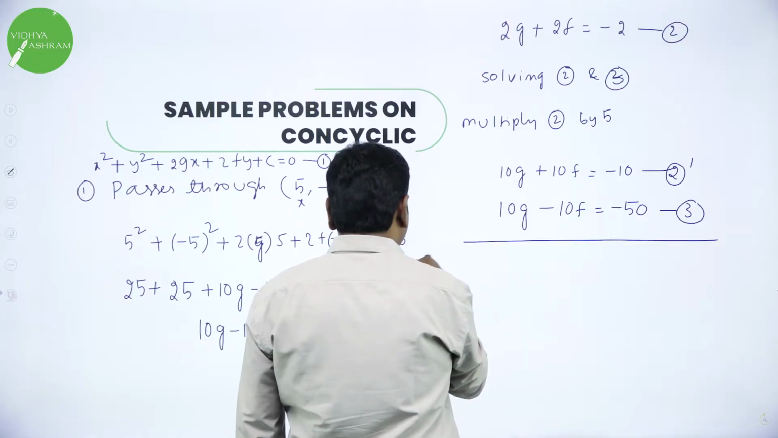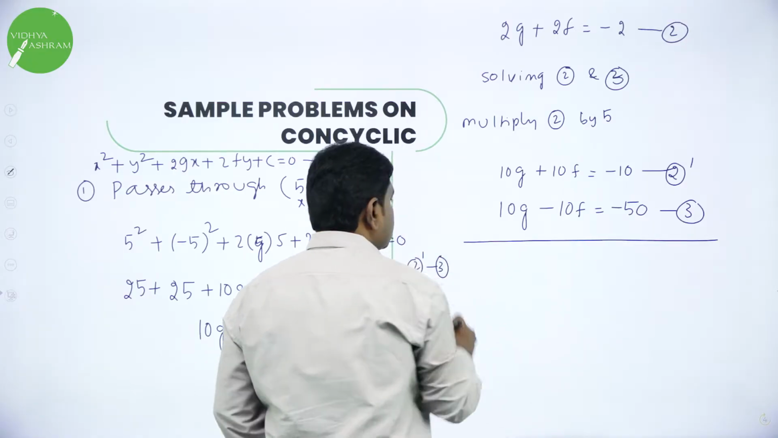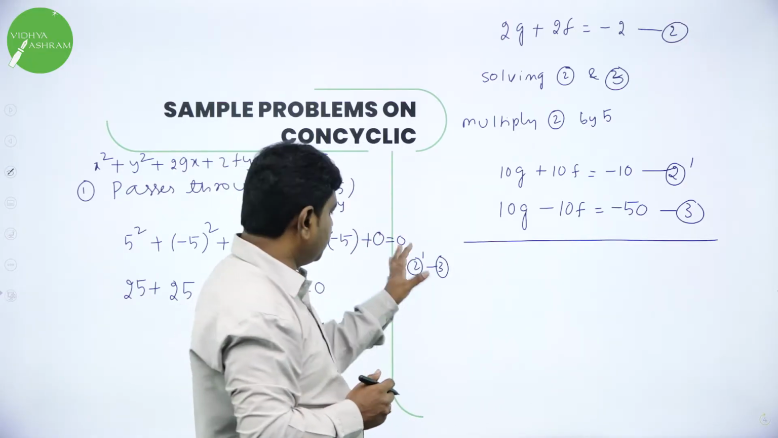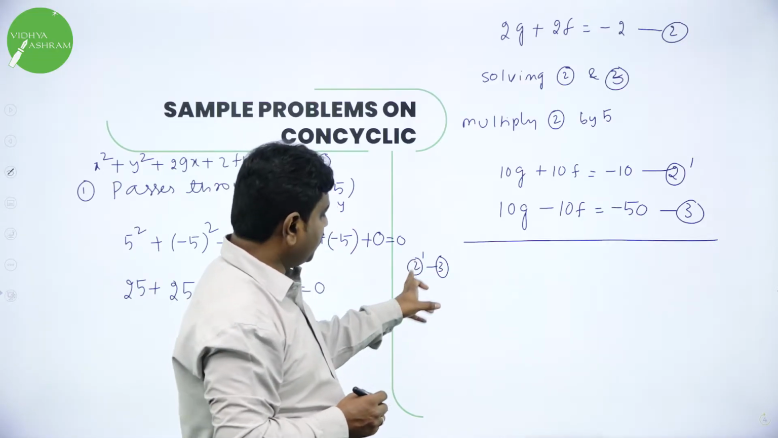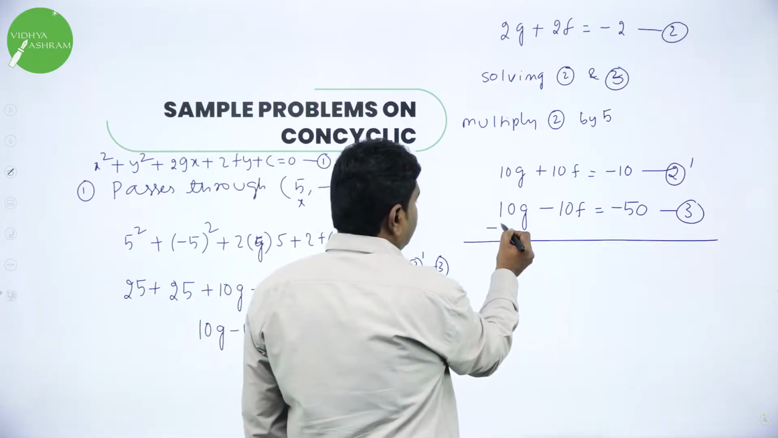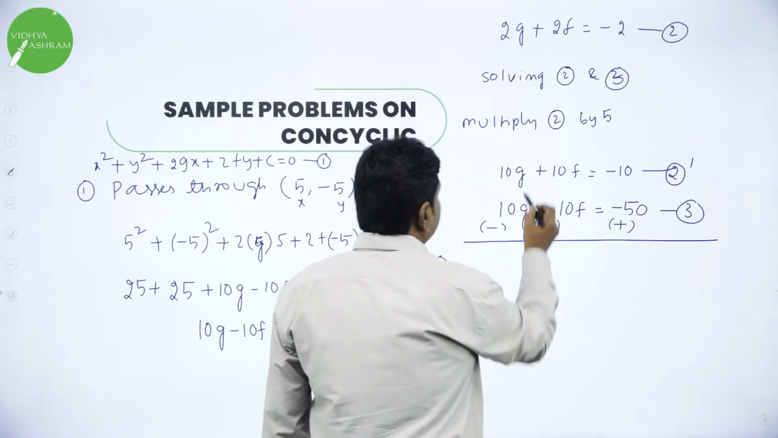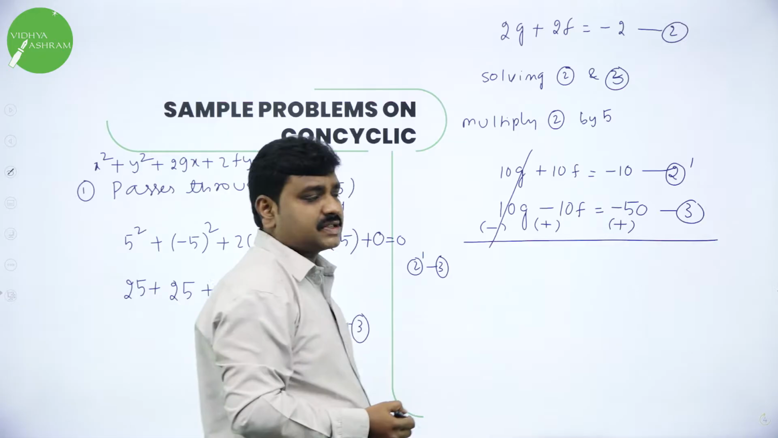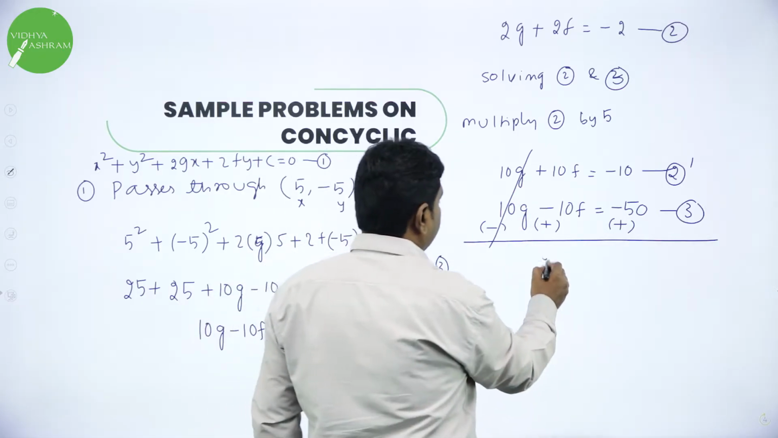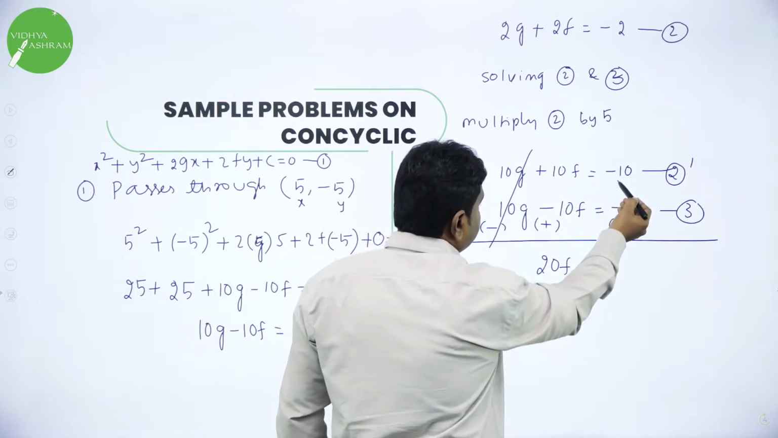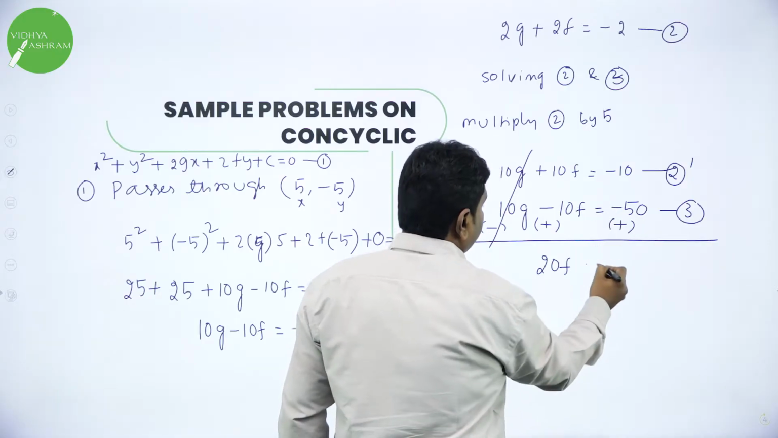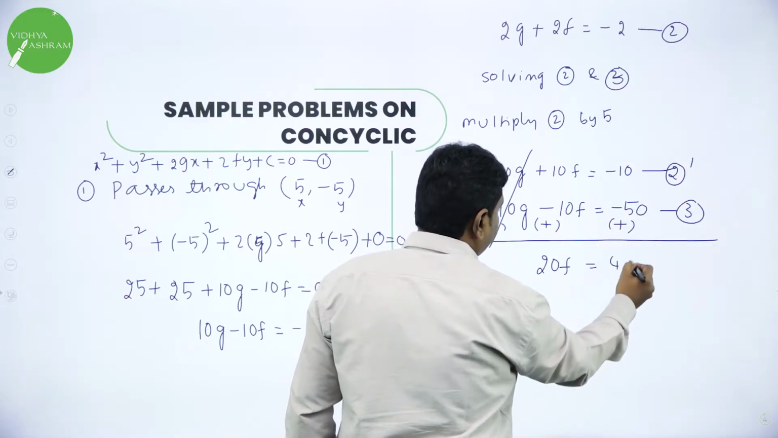Generally we will subtract in other cases. Here if you add it will be simpler also, but purposefully I am subtracting. So I am performing 2 dash minus 3. When you subtract, sign changes. So 10G minus 10G cancels. 10F plus 10F is 20F. Now minus 10 plus 50. Minus 10 plus 50 becomes plus 40.